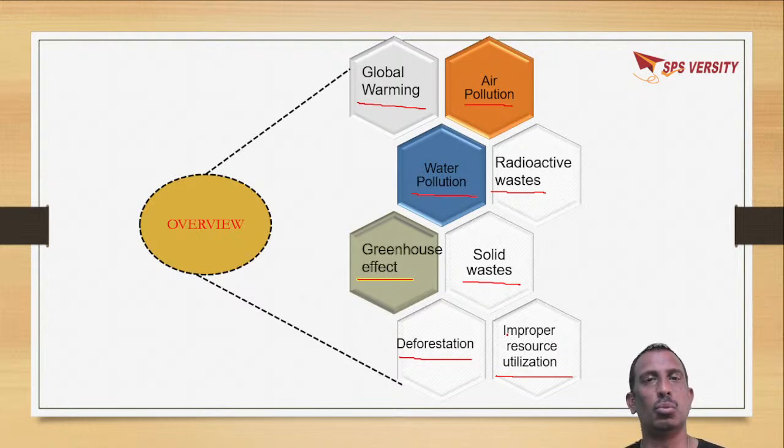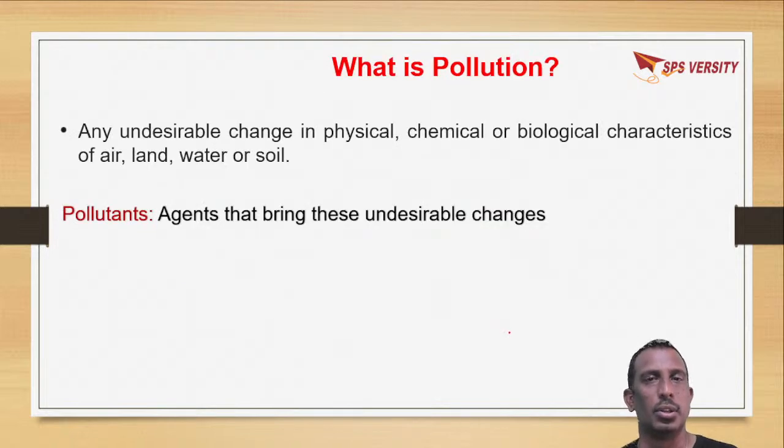So how do we overcome these issues? By giving the best solution to this. The major one is pollution. So what is pollution? Pollution is an undesirable change, whether physical, chemical or biological.